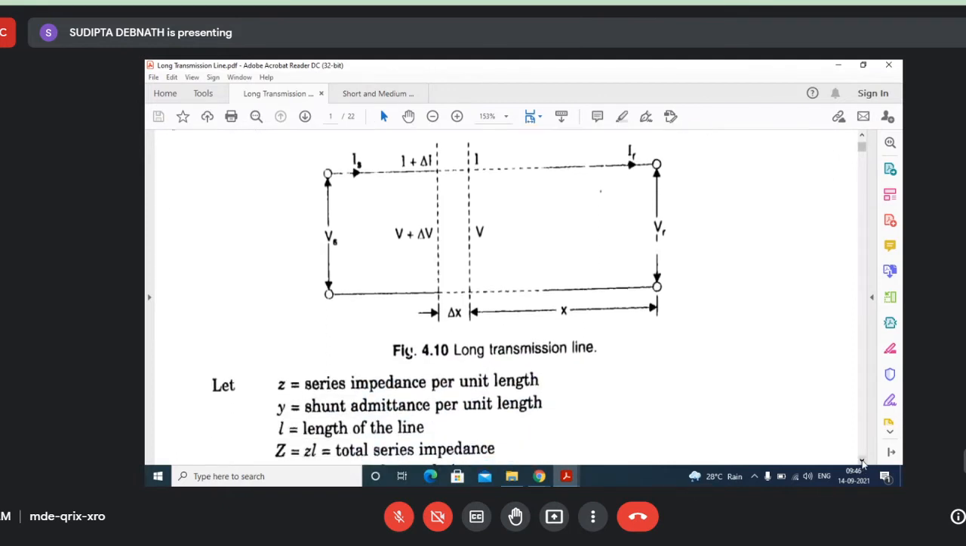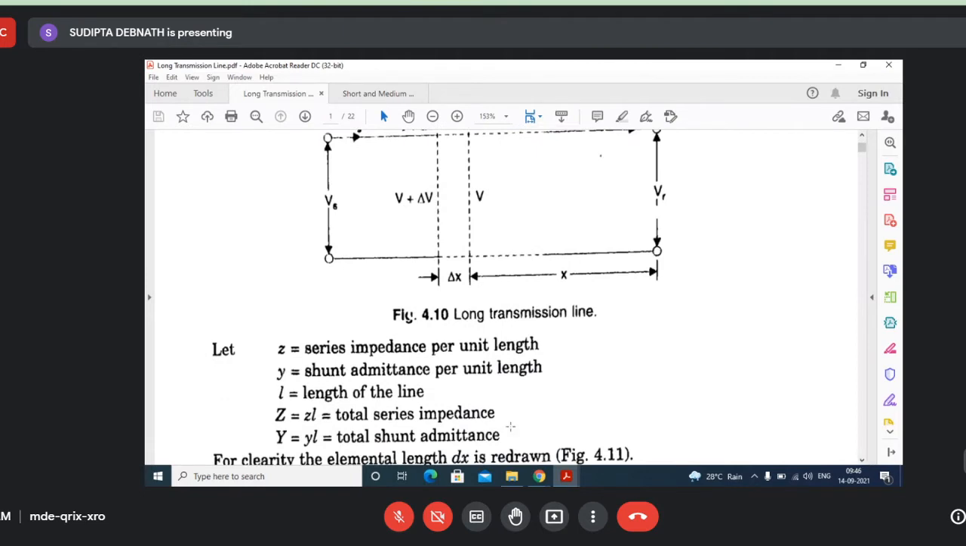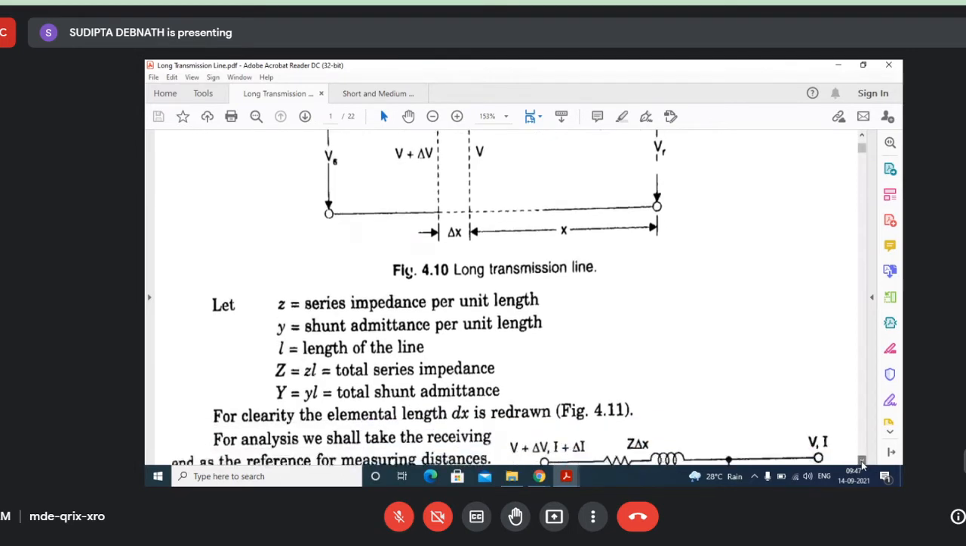See here all the parameters are given, but we consider all the parameters in per unit length. So small z is the series impedance per unit length, small y is the shunt admittance per unit length, small l is the length of the line. And so what is the total series impedance? It is small z into capital L, L is considered as the length of the line. So here and here, shunt admittance, these are already shown here. Okay. So the capital letters are considered for totals, and small z, small y are considered for per unit length.